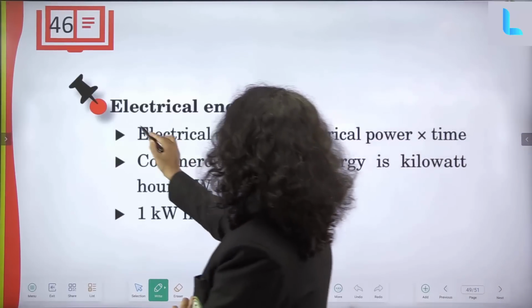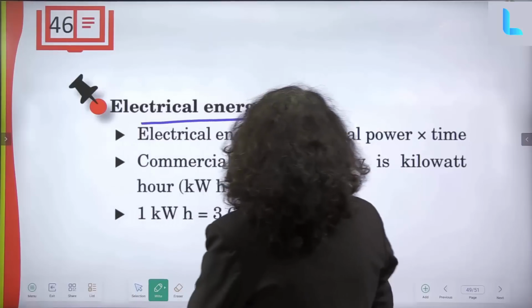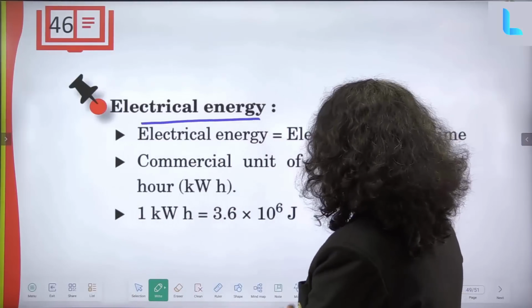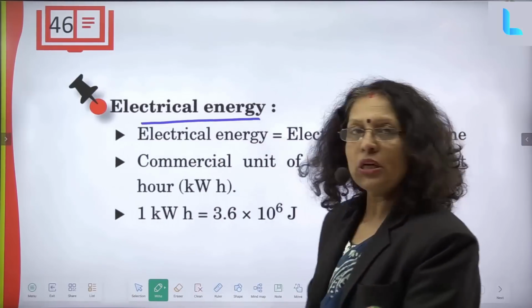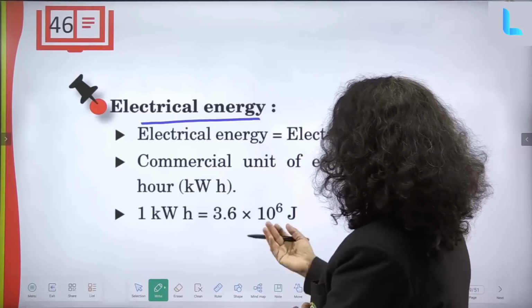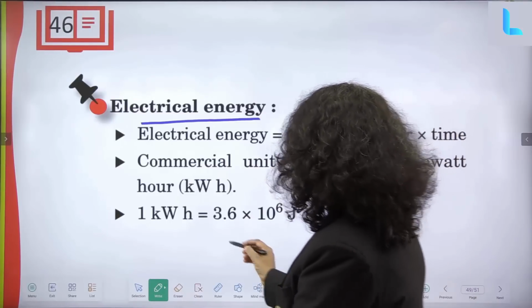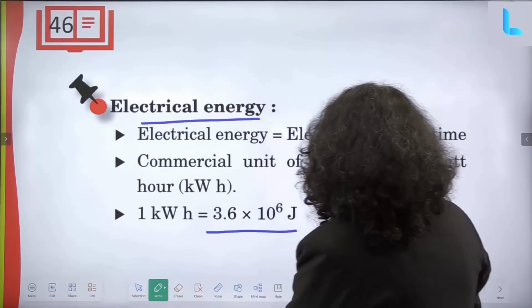Now electrical energy. Electrical energy is equal to electrical power into time. The commercial unit of energy is the kilowatt hour. 1 kilowatt hour is 3.6 into 10 to the power 6 joules.